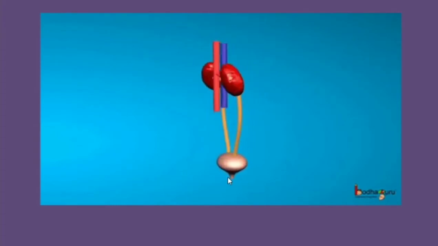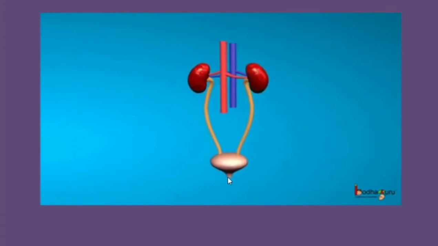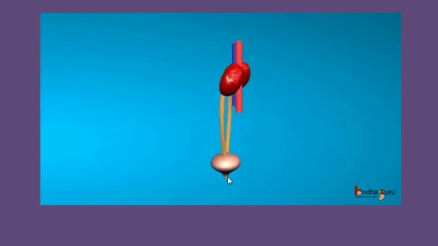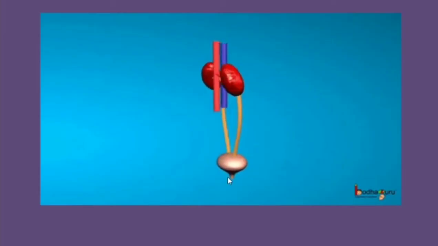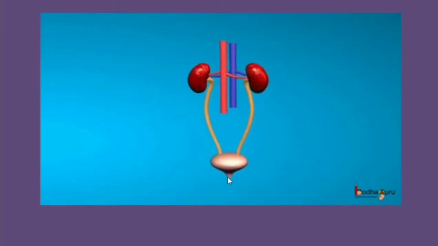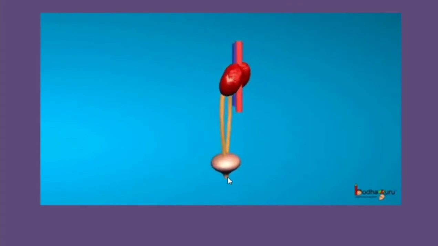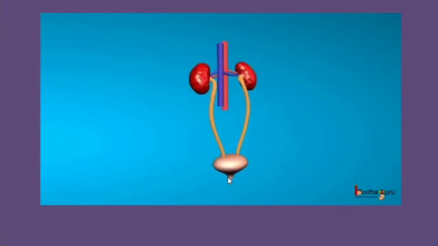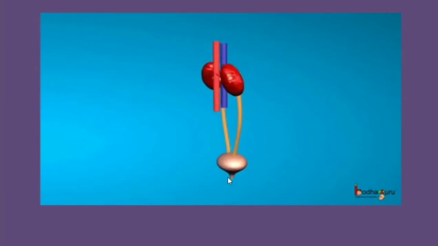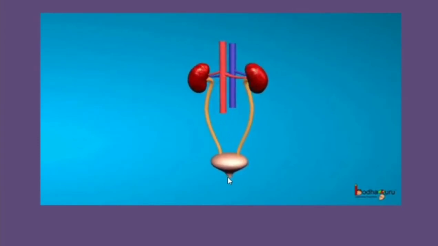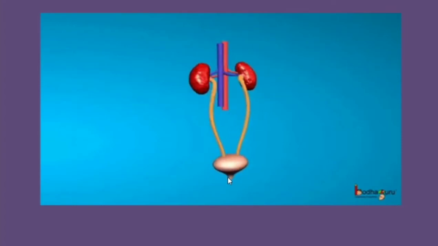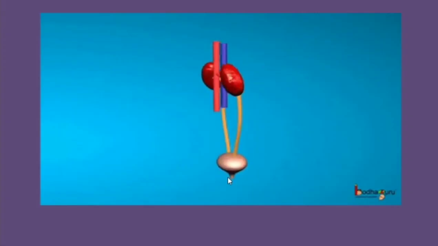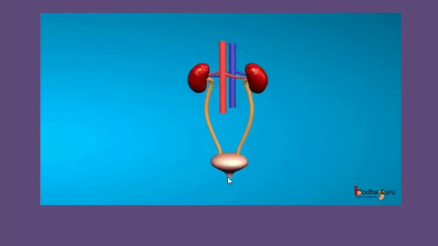Let's see the role of skin in elimination. Skin helps in the removal of a small amount of water, urea and salt in the form of sweat. We know we sweat when we walk or run. When we do any heavy work, we start secreting sweat. Sweat contains the waste materials, the unwanted materials in the body, such as salt, water and urea.